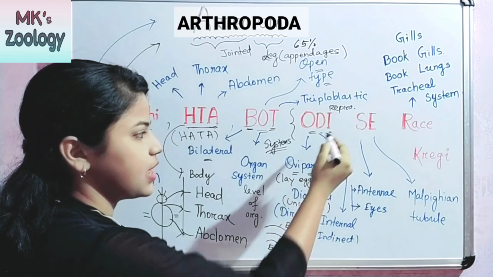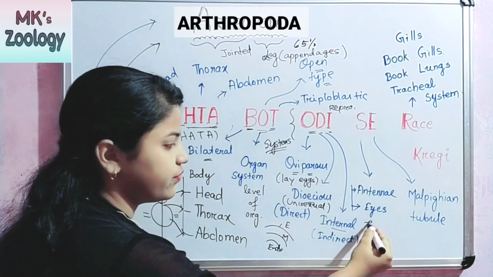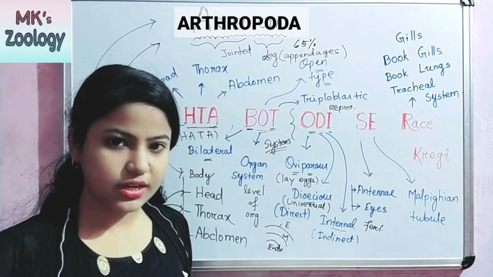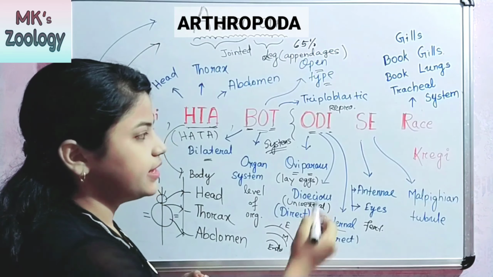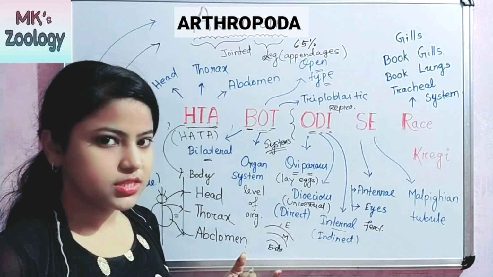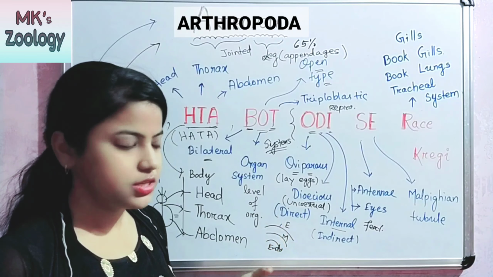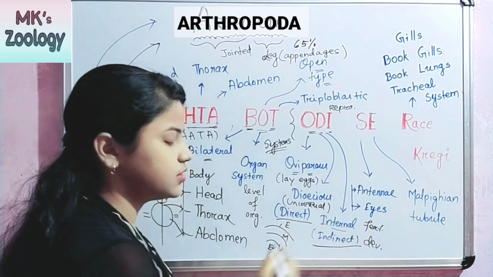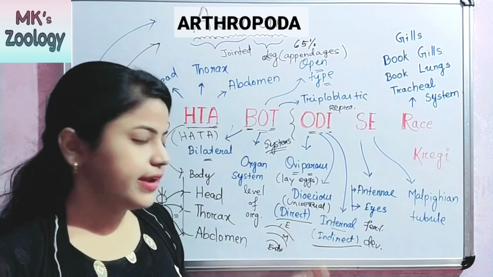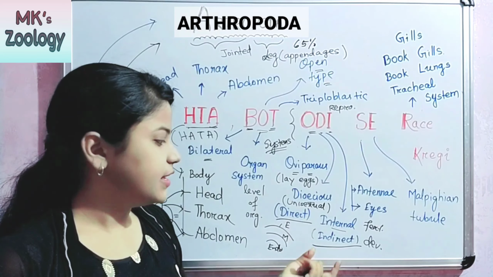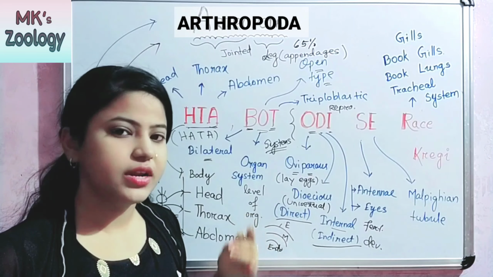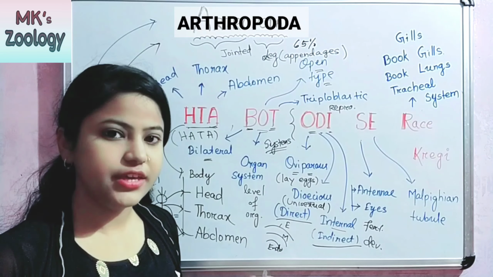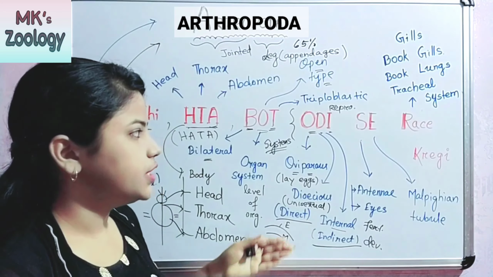And the next one is your I. I means internal fertilization. Okay, fertilization is of internal type. And here D and I means it has another meaning also, that is direct and indirect development. In indirect development means there are larval stages present from which the young ones formed. Okay, this is the meaning of OD.